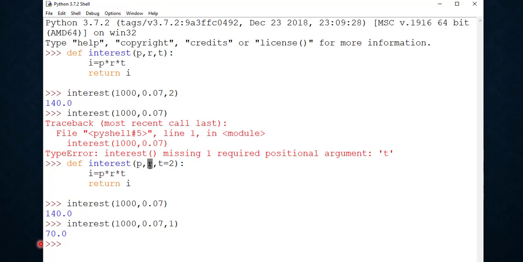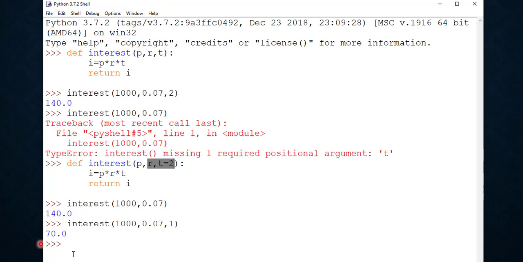Like r cannot have a default value until t has a default value, and p cannot have a default value until the parameters appearing on its right do. What is appearing on the right of p? r and t.